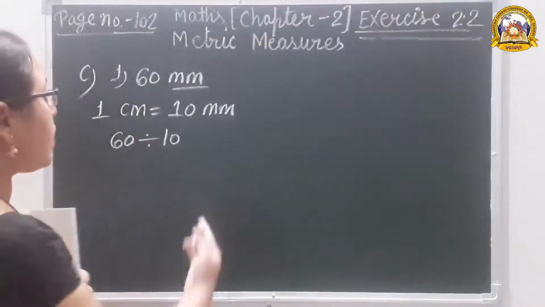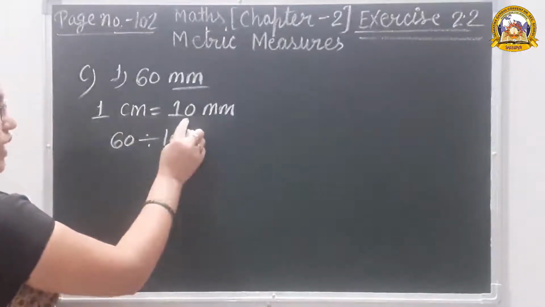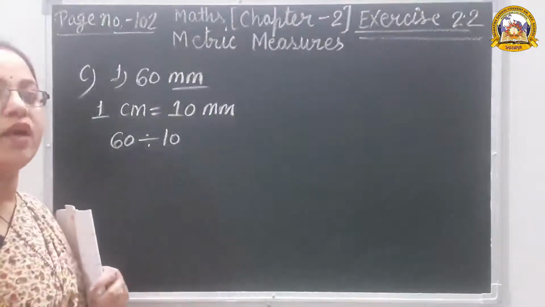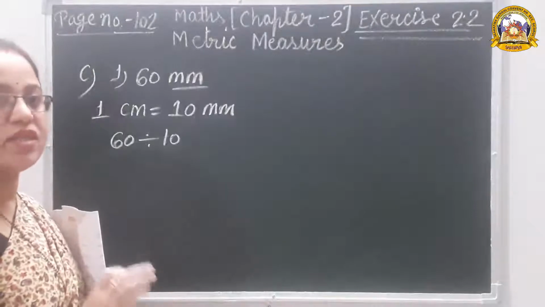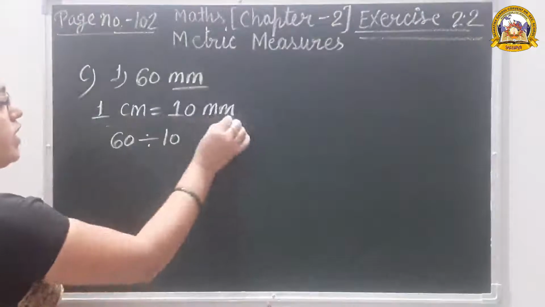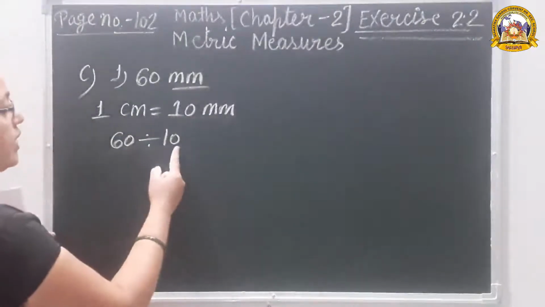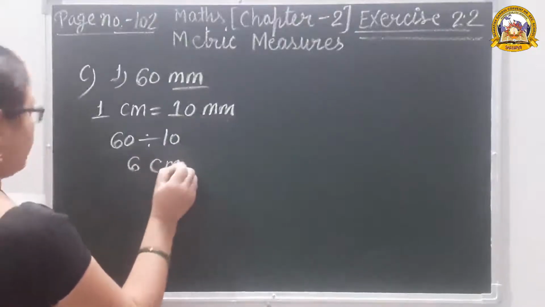How do we understand what we have to divide by? 1 centimeter is equal to 10 millimeter. That is why we divide by 10. In the previous question we divided by 100. Why? Because there 1 meter is equal to 100 centimeter. Okay, so we divide according to the unit here. 60 divided by 10. So we get 6 centimeter.